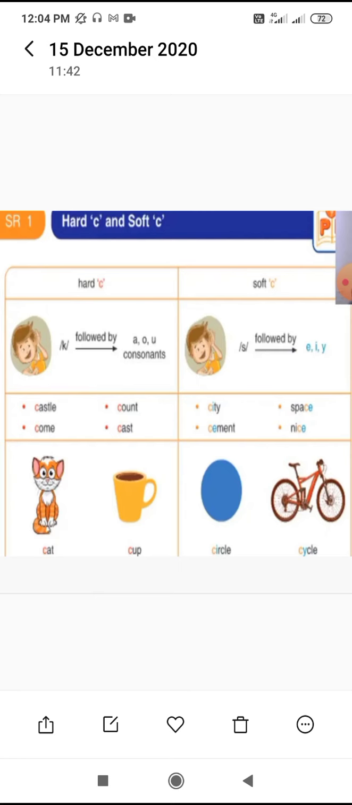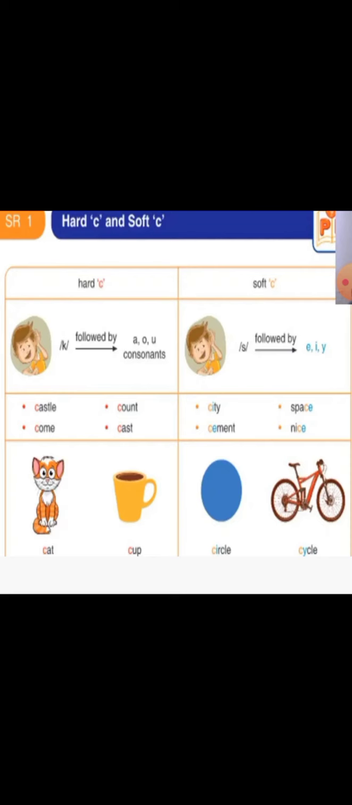And on the right side there are some words related to soft C. So here our letter C gives the sound s. If our letter C is followed by E, I, Y, then it creates the sound S, such as in the words city, cement, space, nice. Another words are there, cat, cup, because in cat our letter C is followed by A, and in cup our letter C is followed by U.